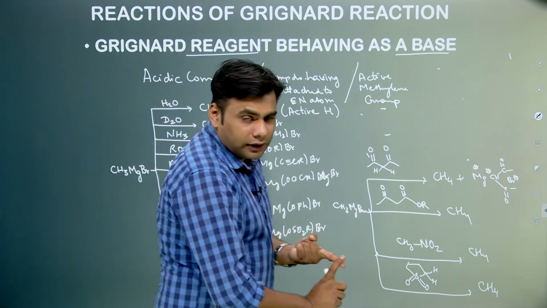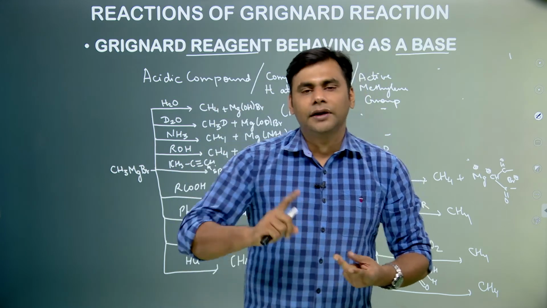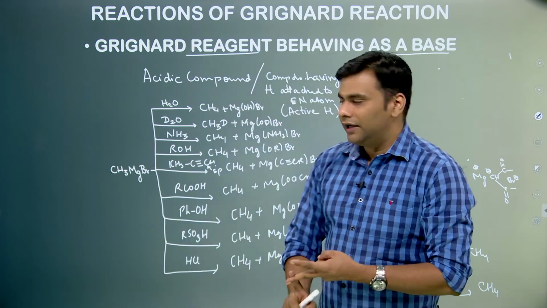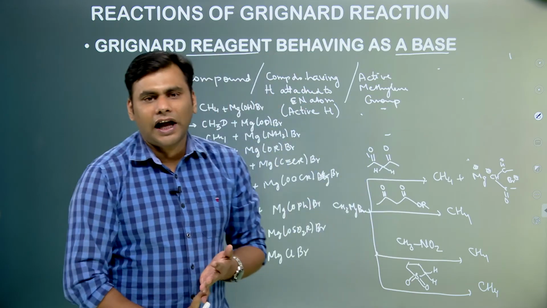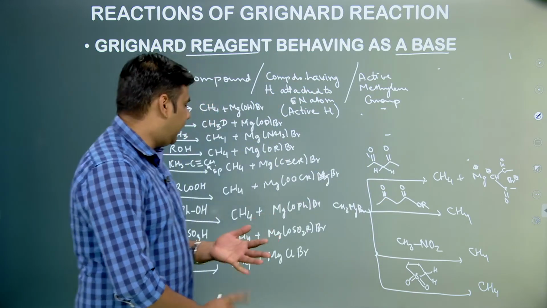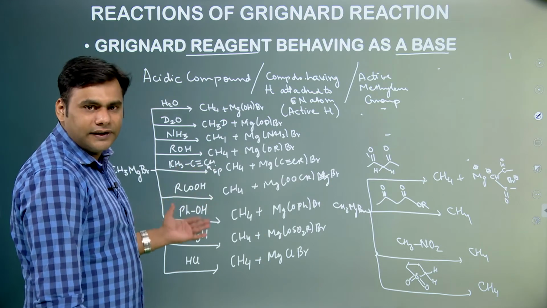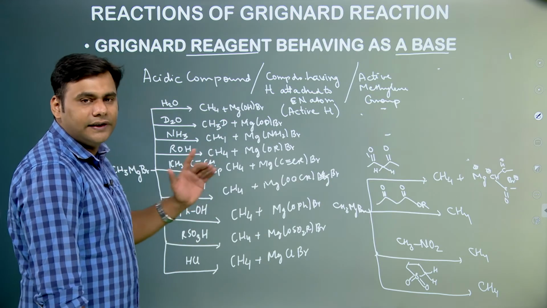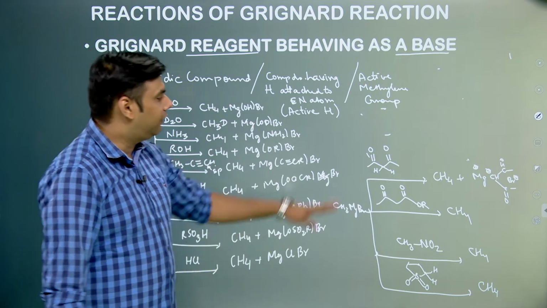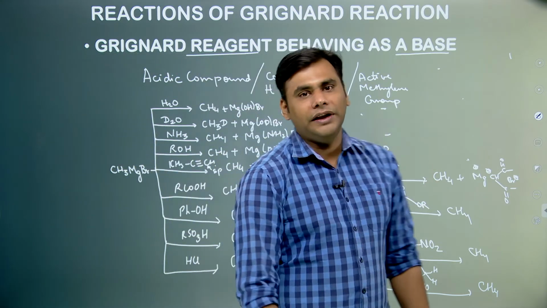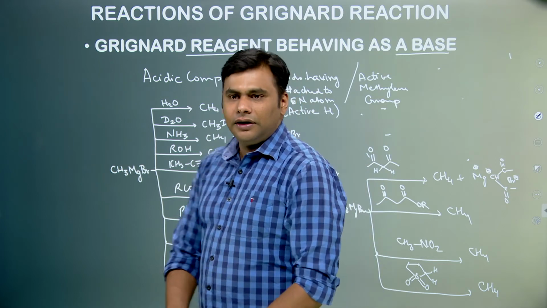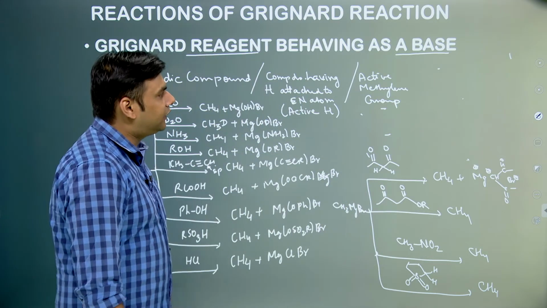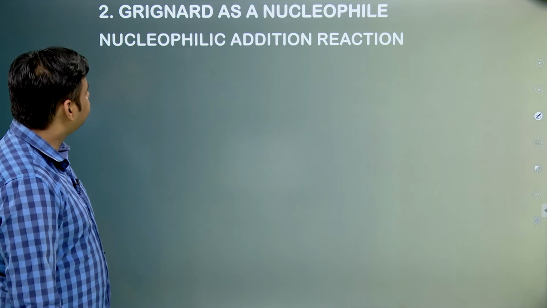When it reacts with water, it will form methane, and with D2O, it will form CH3D. When it reacts with ammonia, it will form again methane. When it reacts with alcohol, it will again form methane. When it reacts with any strong acids, say organic or inorganic acids, again methane is formed, and with active methylene compounds again methane will be formed. So, these are very important reactions, they have been asked in various JEE Advanced as well as Mains papers.